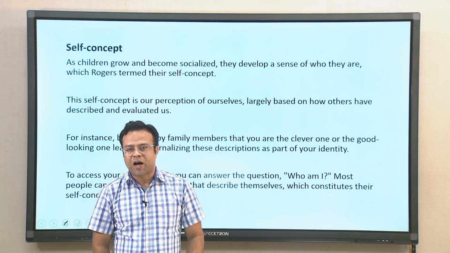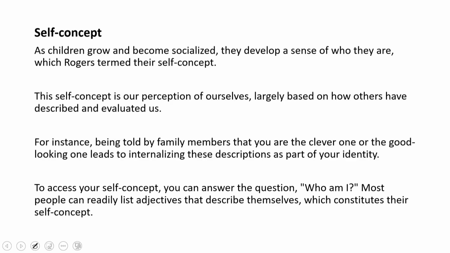It is largely based on how others have described and evaluated us. We accumulate this sense of self concept through others' reactions, how others define us. For instance, being told by family members, you are a clever boy, or you are a good looking one. Slowly we incorporate these things, and they become a part of self concept. We internalize this description as a part of our identity. To assess your self concept, generally we ask the question, who am I? Most people can readily list certain adjectives which they think about themselves. Basically, this is the whole idea of self concept.